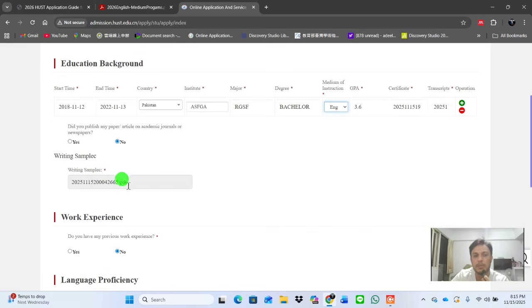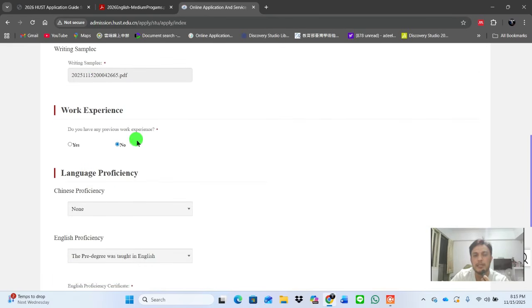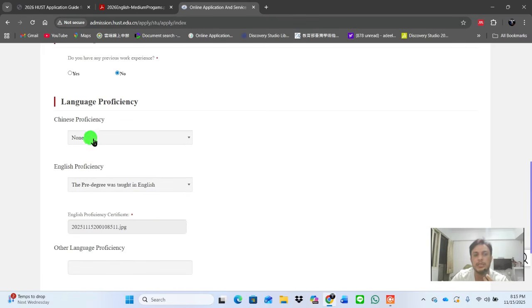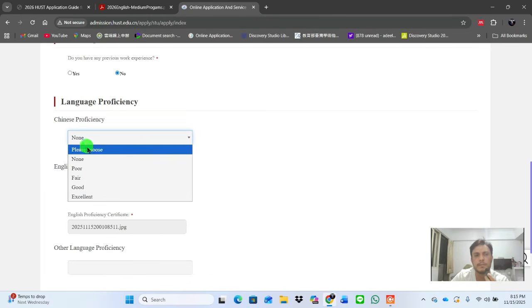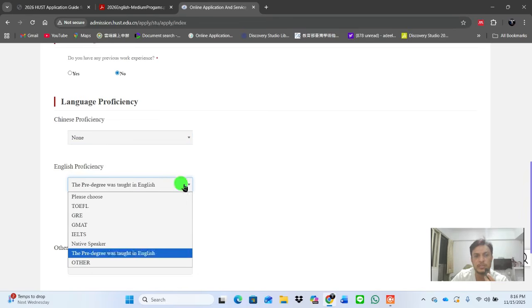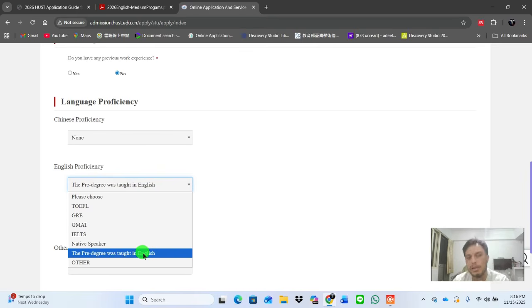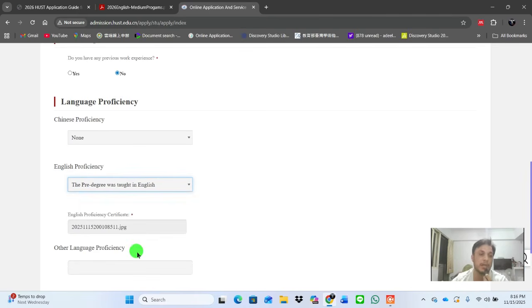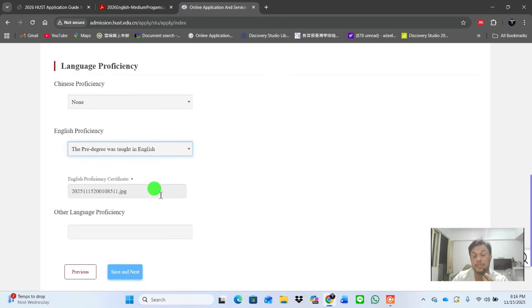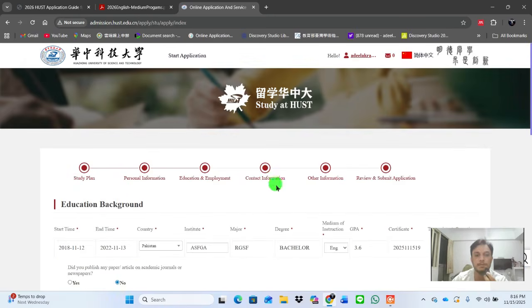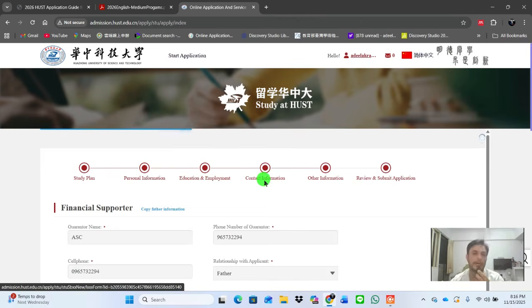This is a writing sample, you have to upload it here. And this is work experience. If you have any kind of job experience in public job sectors or private job sectors, you have to upload it here. Okay, so here is proficiency. If you have any Chinese proficiency certificate, you can choose it here. And for English proficiency, you can see that you can choose TOEFL, GRE, GMAT, IELTS, native speaker, or the previous degree was taught in English, so I will choose this one. Here you can upload your English proficiency certificate, which you can get from your previous degree, and then you can click save and next. The fourth portion is about the contact information.